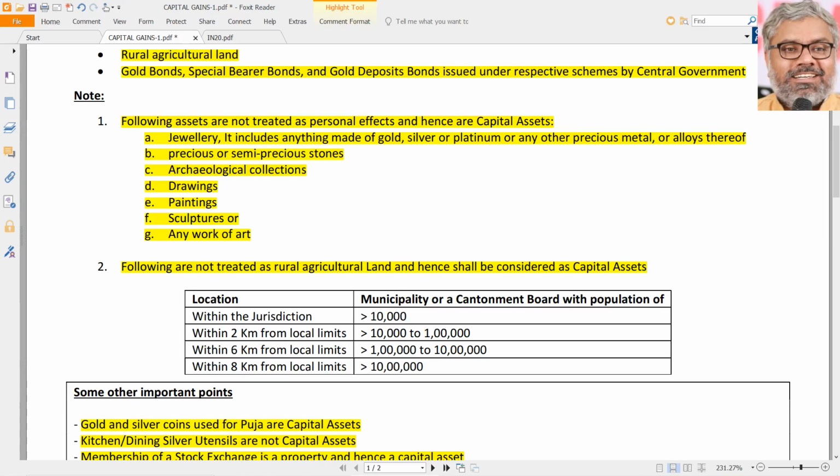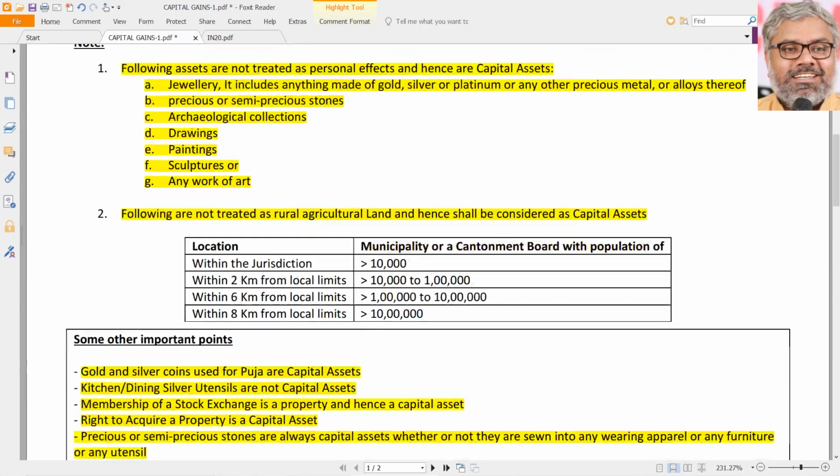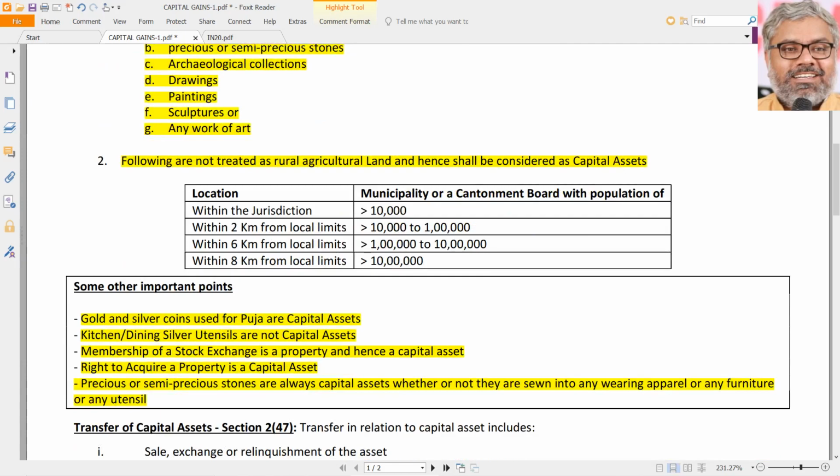Let us say there is somebody who has a coat for which the buttons are all made of diamond. Is that coat jewellery? Of course, yes, it is jewellery also. Jewellery does not mean only necklaces or rings, what we know as jewellery. That includes anything that is made of gold, silver or platinum or any other precious metal or alloys thereof. And precious and semi-precious stones will be jewellery, they will be capital assets, whether or not they are sewn into any wearing apparel or any furniture or any utensil.